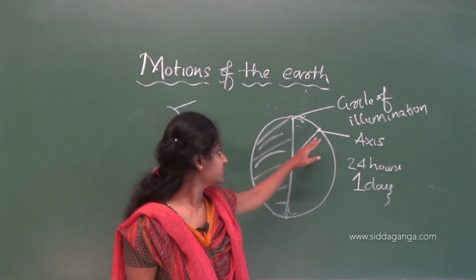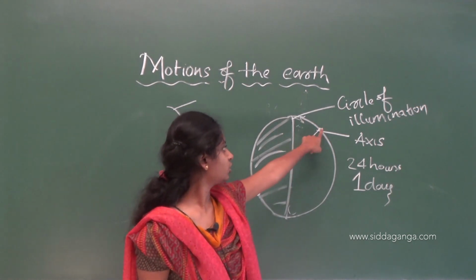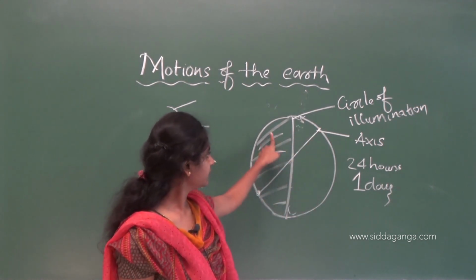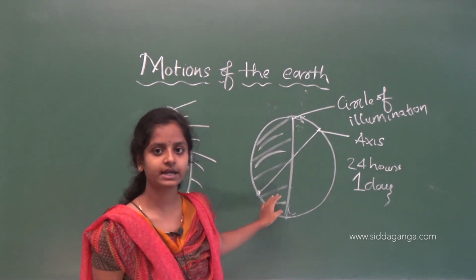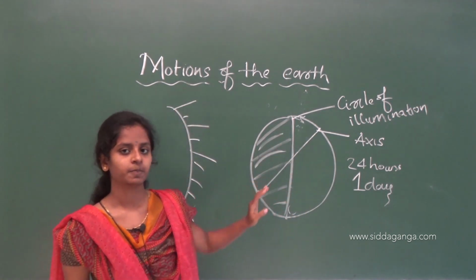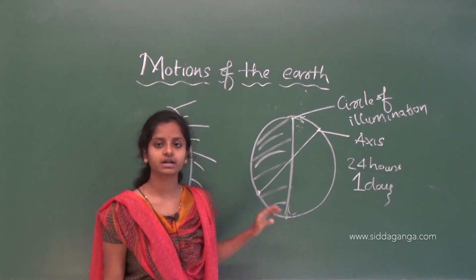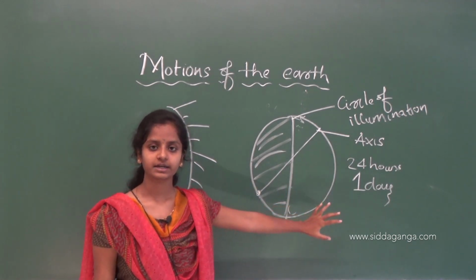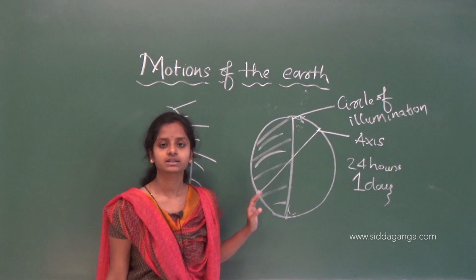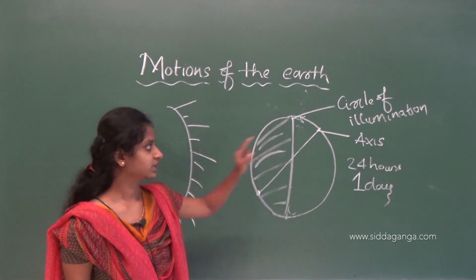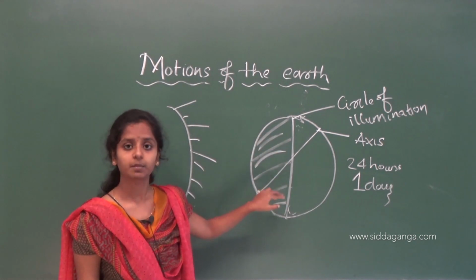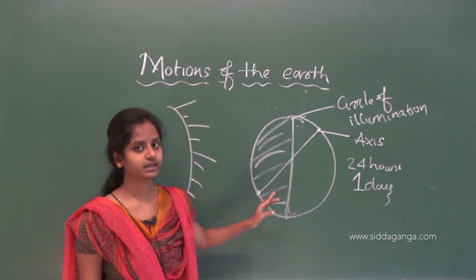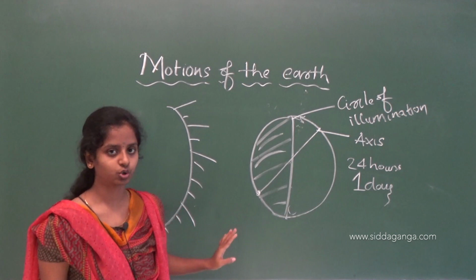This is the axis, this is south pole and this is north pole. Here comes the equator like this, and this circle is not coinciding with the axis. This circle will divide the day and night on the earth surface. That circle is known as the circle of illumination. Here I have drawn a straight line, but actually it is a circle on a globe.